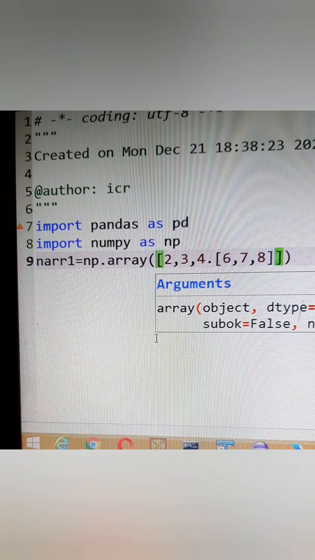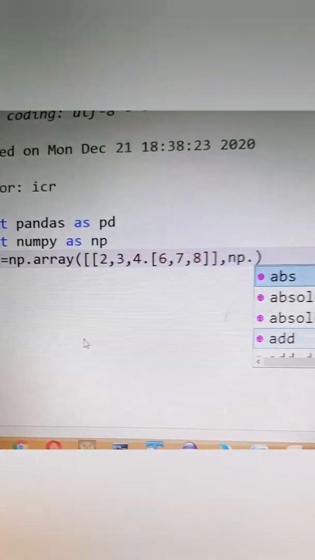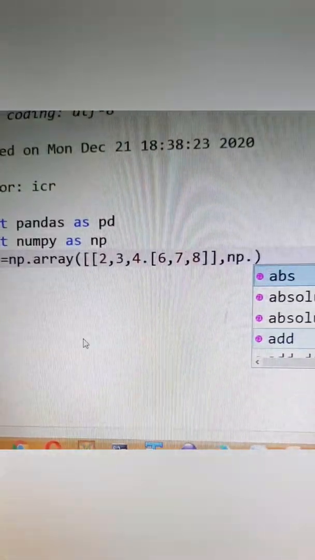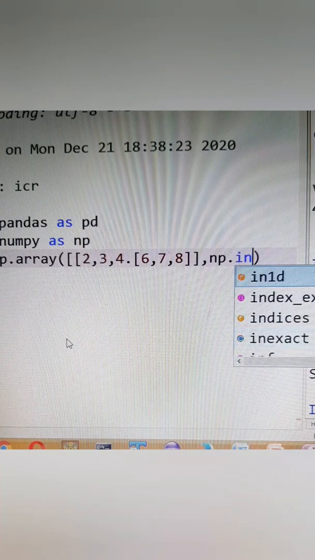You can also specify the data type that you want. And since it is a double dimension array, just be clear that here one square bracket has to be open, which will close at the end of 6, 7, 8. And then you can write the data type. As I told you previously also, only numpy will give you the type of data type that you want. np.int32 if I write.